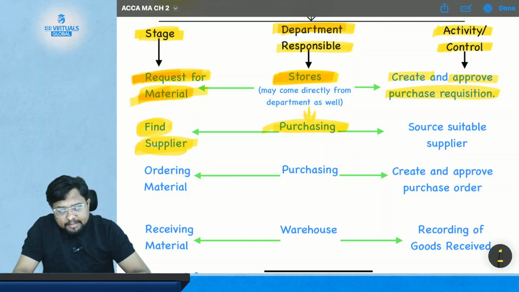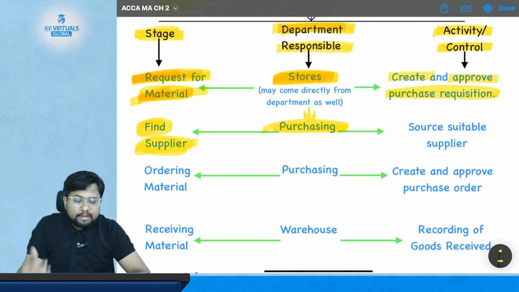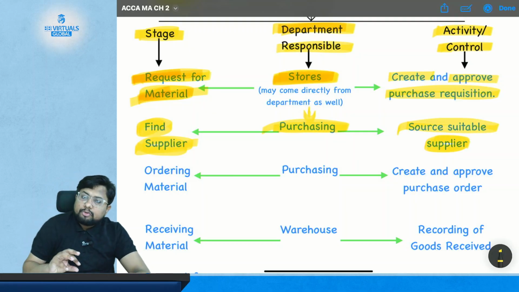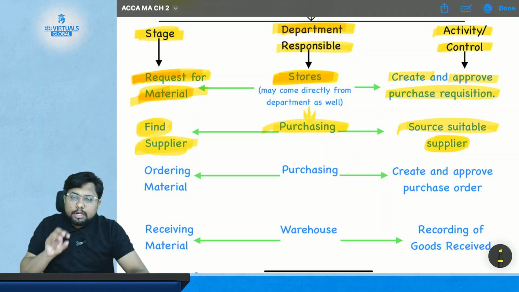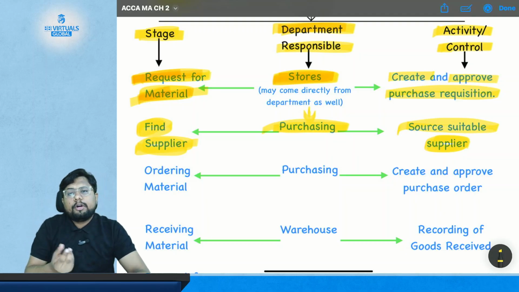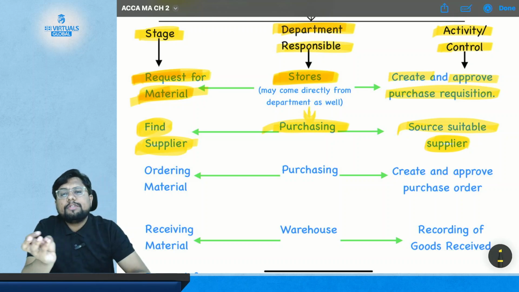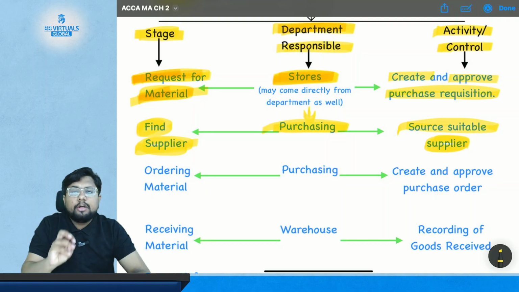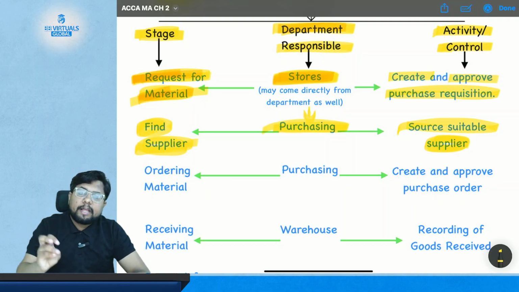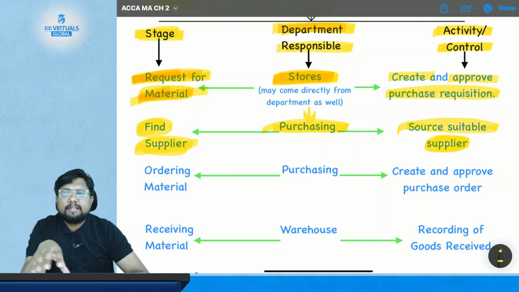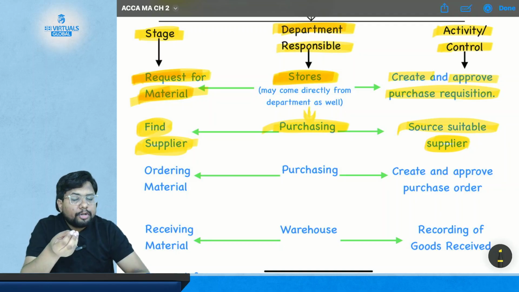And after finding the supplier, what is the control here? That it is to source a suitable supplier. What is the suitable supplier here? Because you cannot place your order with just any supplier. You need to identify who is your supplier, who is giving you the material which you need, who is giving you the material within the time when you need it, and what is the price at which your supplier is giving you the material. So when all these things are satisfied, that is known as the suitable supplier.